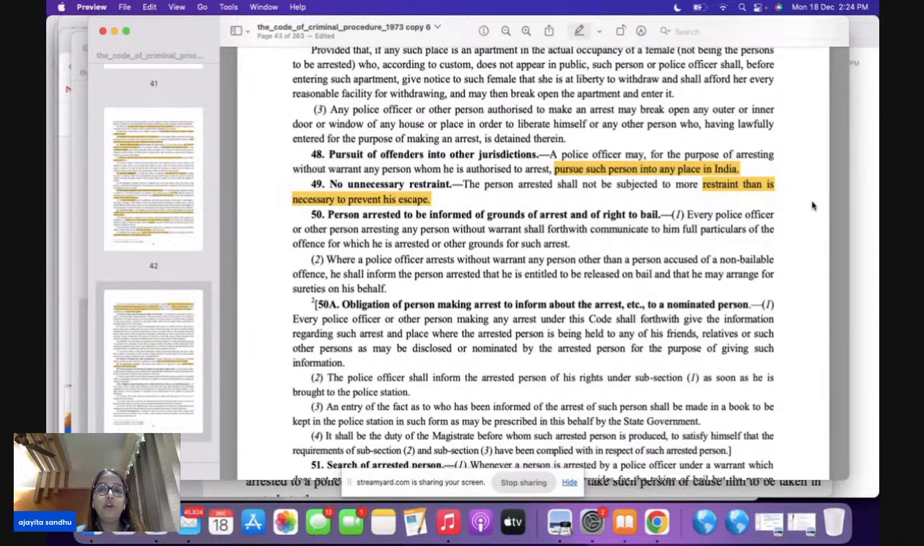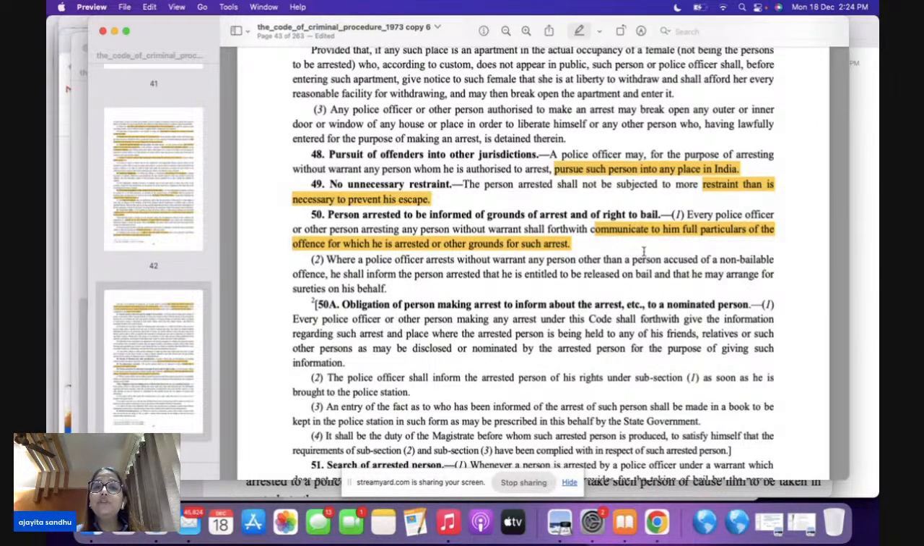Section 50, direct question for your prelims. Very, very, very important question. It says that if you have arrested a person here, every police officer is going to communicate the grounds of arrest. This is very important. The grounds of arrest under section 50 are to be communicated to the person who is arrested.